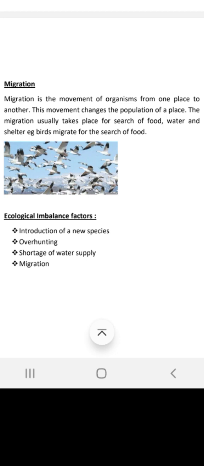This migration usually takes place in search of food, or for better availability of shelter. So birds migrate for the sake of searching for food, even when environmental conditions change drastically, like when there is an area that was available for their survival with a moderate temperature, but suddenly the summer came and the weather went out of the box. The weather is not supportive for their survival.